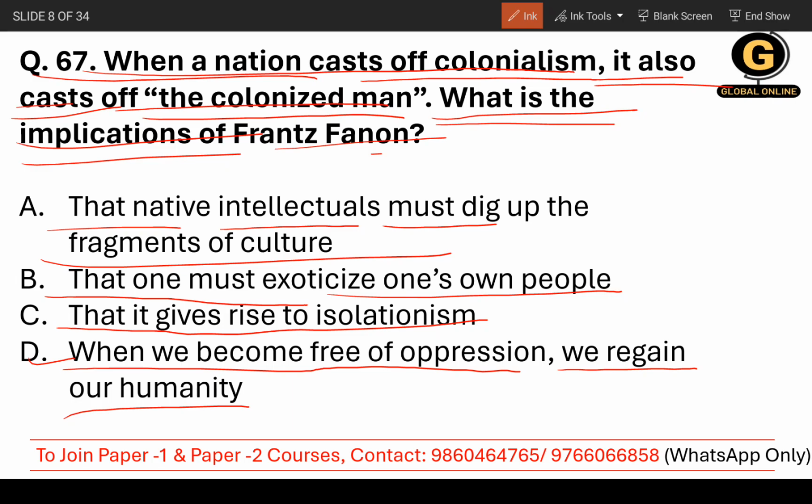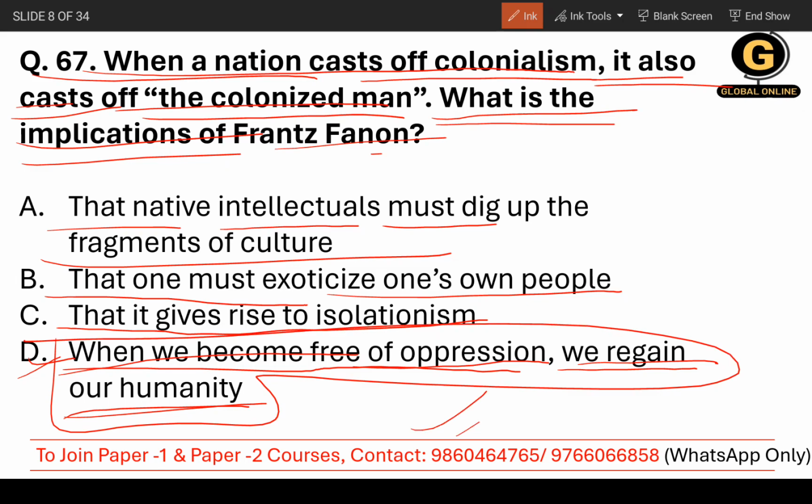What could be the correct answer? So while reading these options, I felt very attached and glad with this option: when we become free of oppression, we regain our humanity. Of course, you do not need to go with my gladness or my happiness. The correct answer is basically D. When we become free of oppression, we regain our humanity.